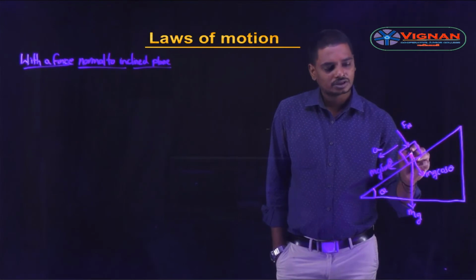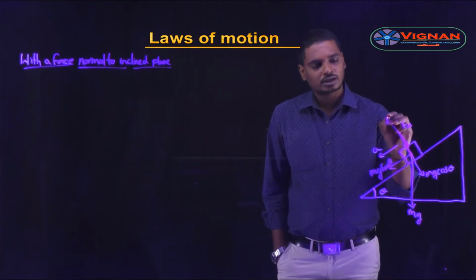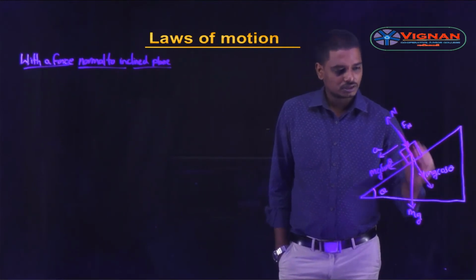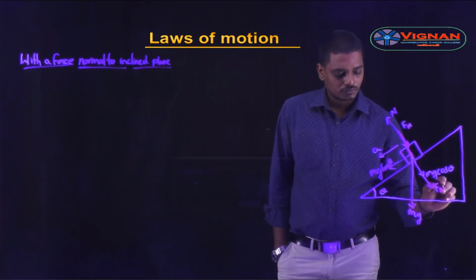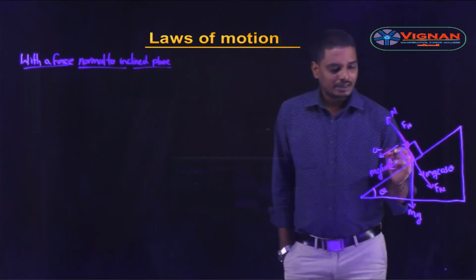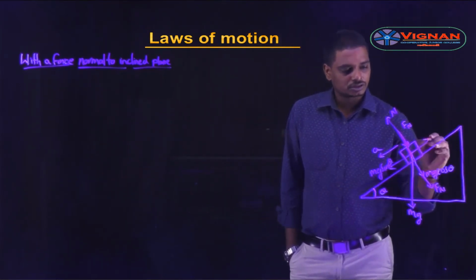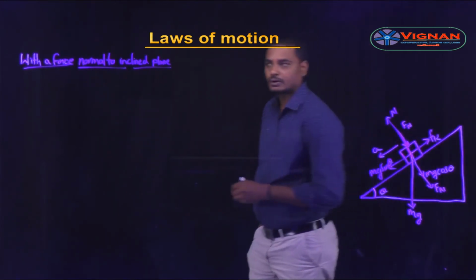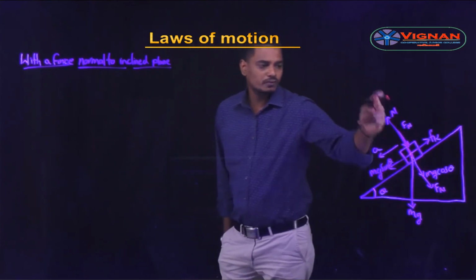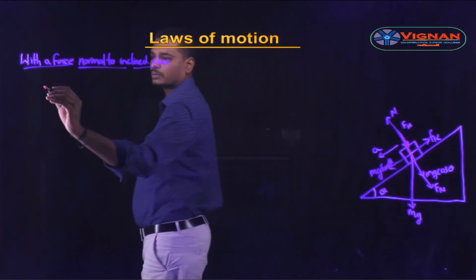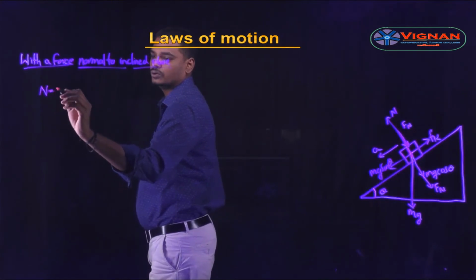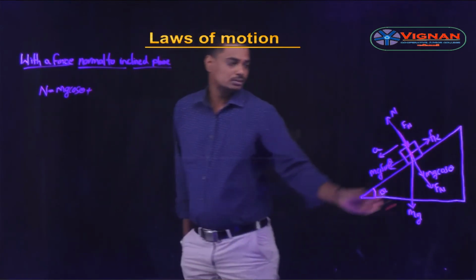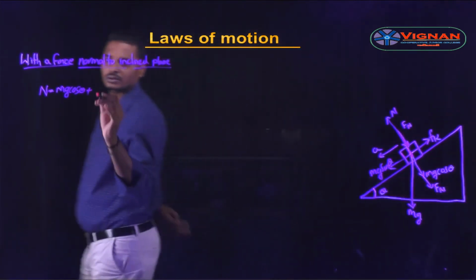And the normal reaction perpendicular to the surface of contact, here in this direction, and in this direction downward is nothing but the normal force Fn, and as the block is sliding down there is a kinetic frictional force acting on the body, Fk. So from this, by writing the equation along the vertical direction, this normal reaction N is equal to mg cos theta plus normal force Fn, right?